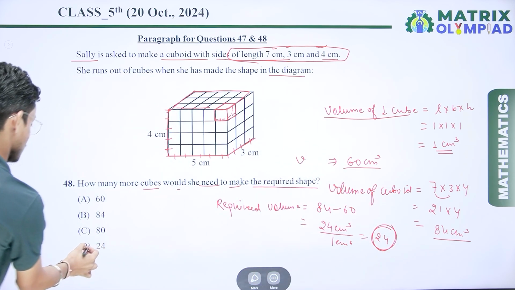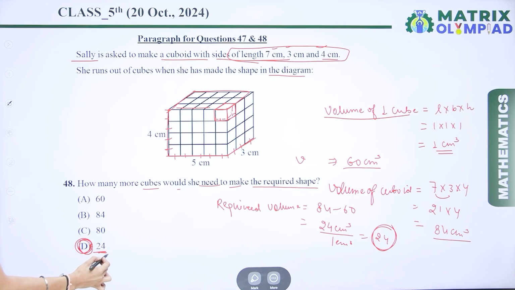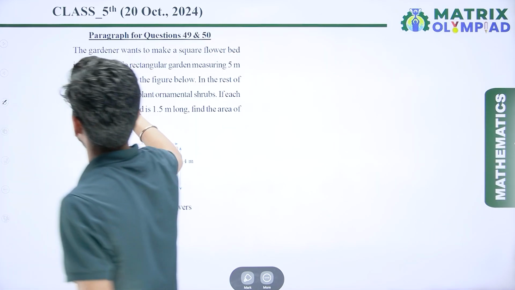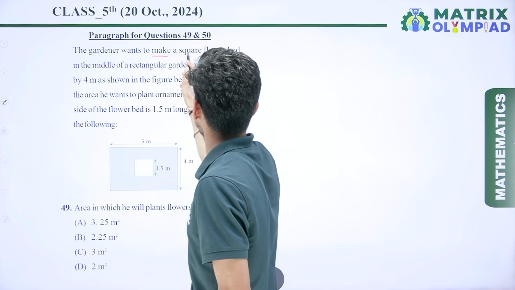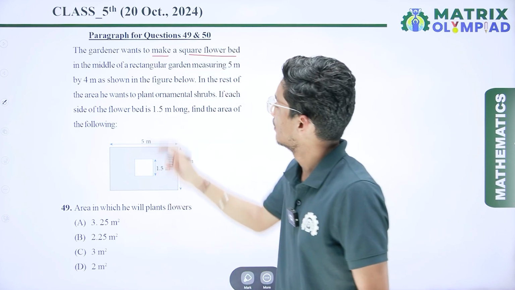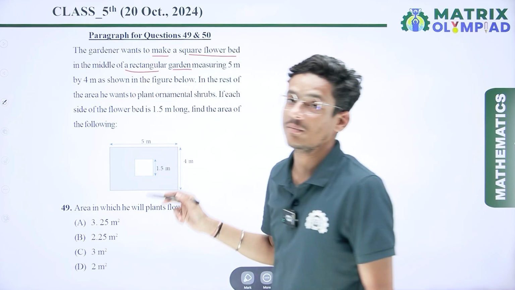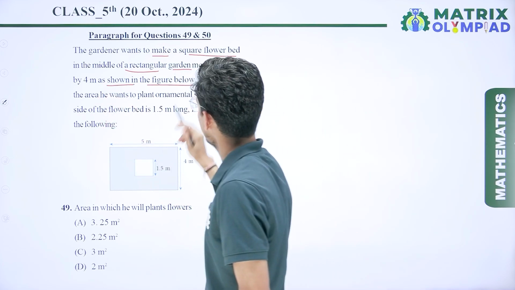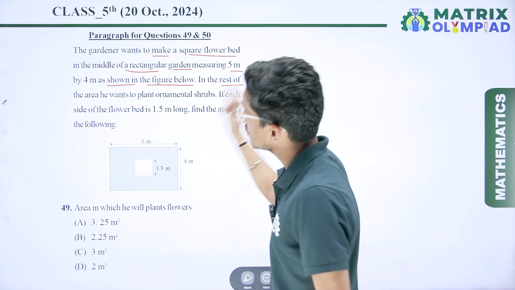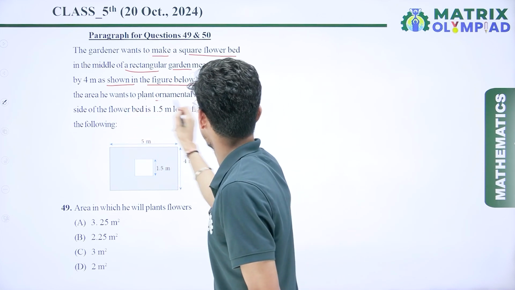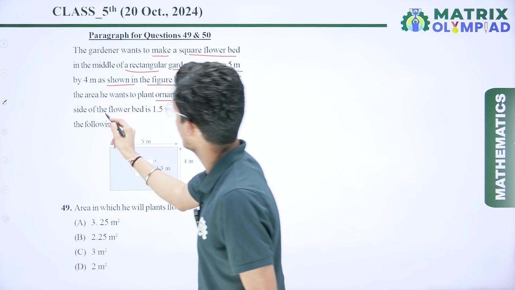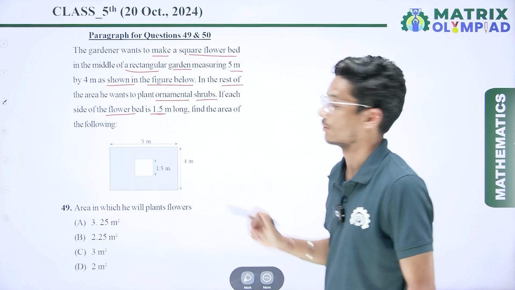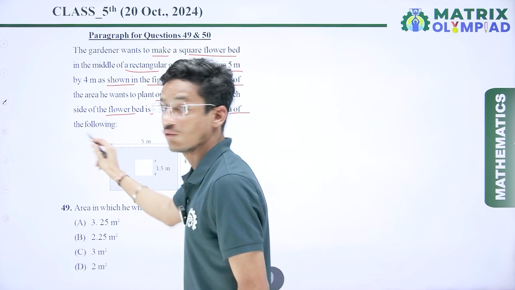So where is 24? So here option number D is the correct answer. Now the next question is based on a paragraph. So here we have a paragraph: the gardener wants to make a square flower bed in the middle of a rectangular garden measuring 5 meter by 4 meter as shown in the figure below. In the rest of the area, he wants to plant ornamental shrubs. If each side of the flower bed is 1.5 meter long, then find the area of the following.